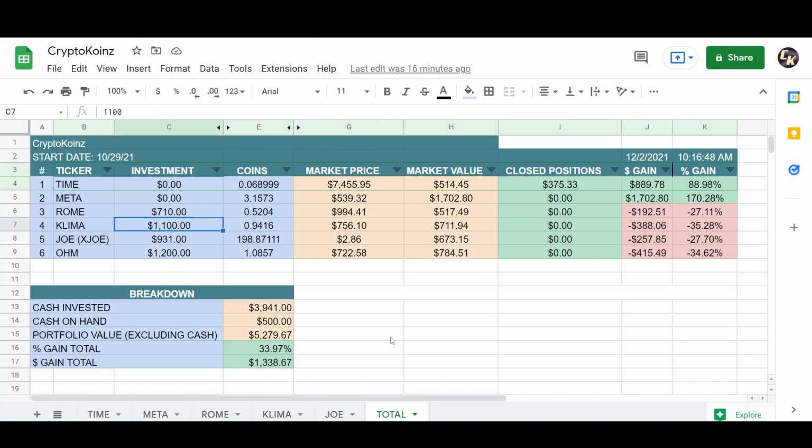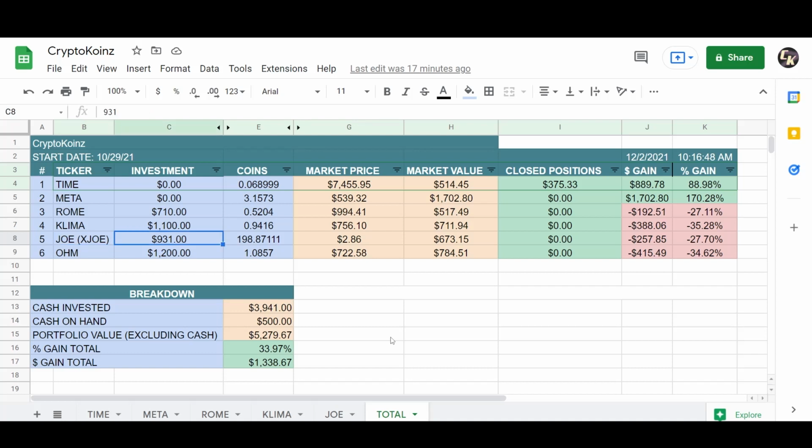Let's go to the next one. This is not a DAO project. This is Joe from Trader Joe XYZ Exchange. And I'm staking this, so I threw it in here. It's not a DAO project. The rewards are obviously a lot less. And I'm staking Joe to earn xJoe, and then I'm farming xJoe to get more Joe tokens. So it's like this infinity loop investment I'm doing with exposure to the AVAX network. So I like the AVAX network and I wanted some exposure. And this is what I came up with.